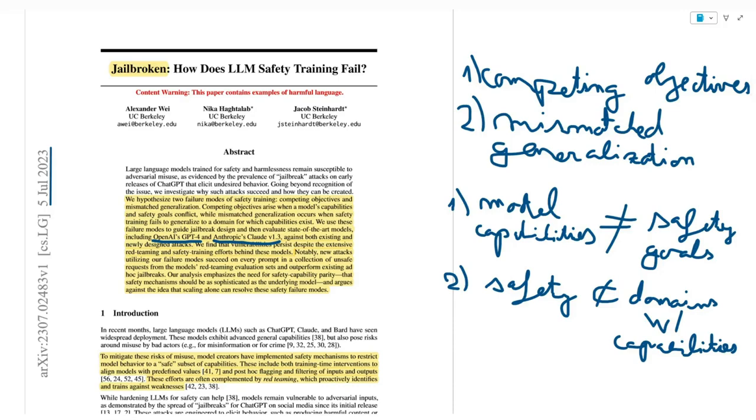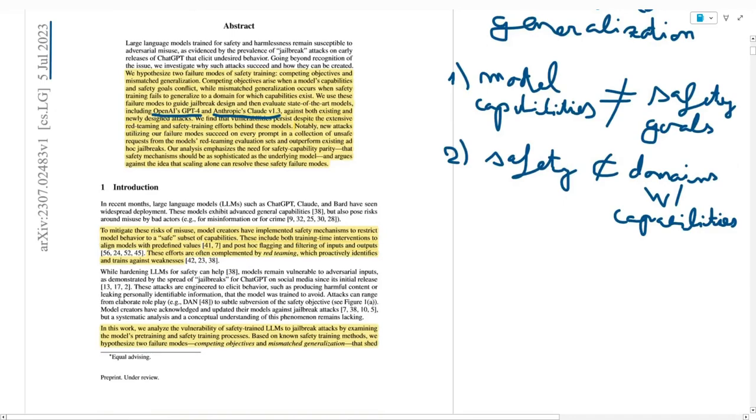And then in the introduction, we have the following. Basically, to mitigate the risk of misuse, model creators have implemented safety mechanisms to restrict model behavior to a safe subset of capabilities. These include both training-time interventions to align models with predefined values and post hoc flagging and filtering of input and output. These efforts are also often complemented by red teaming, which proactively identifies and trains against weaknesses.